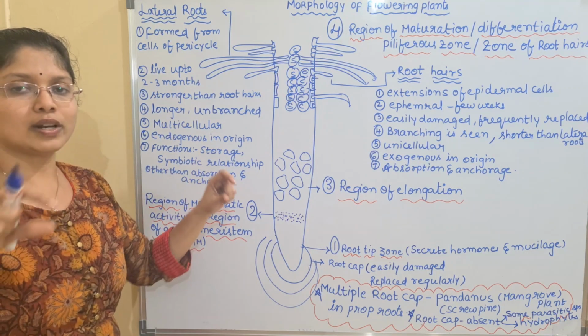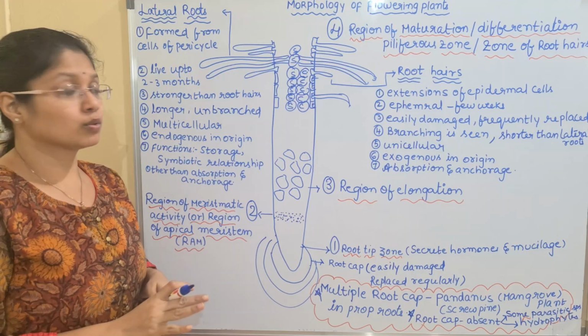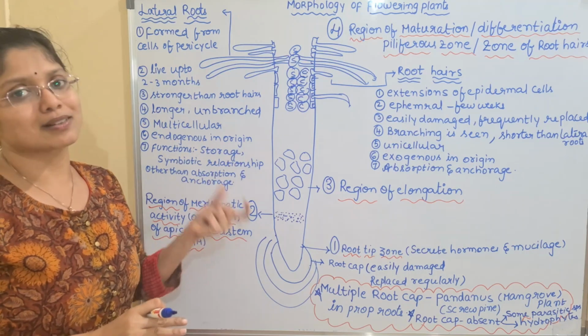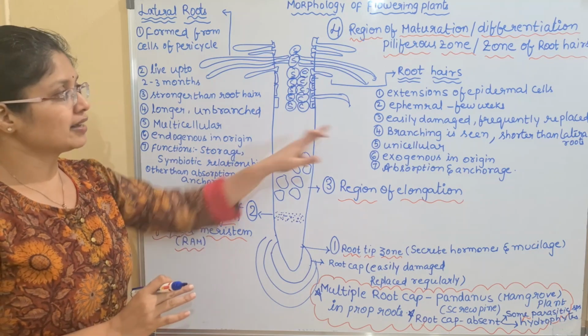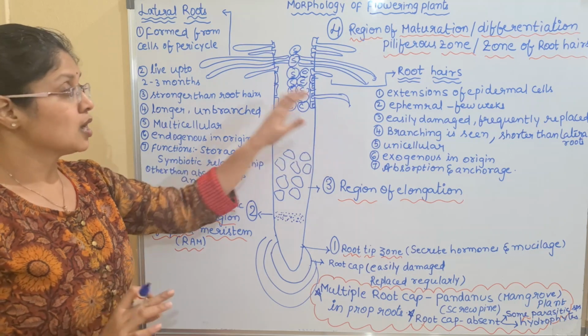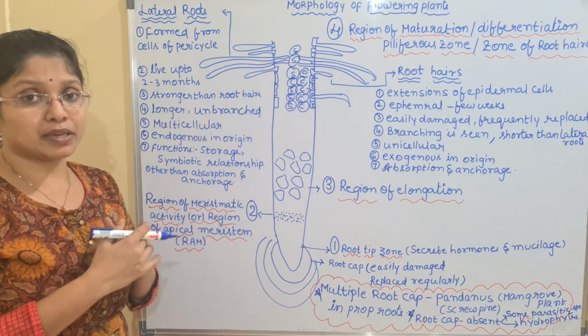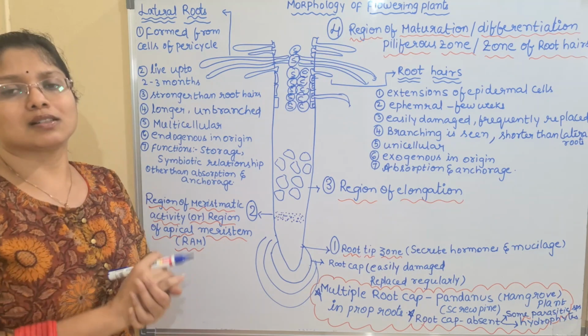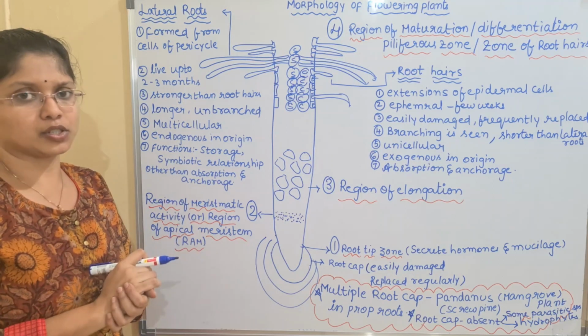The lateral roots are slowly extended, but the major important thing you have to distinguish between root hairs and lateral roots is the cellularity. The root hairs are unicellular in nature, I have told you. But what about lateral roots, children? If you see the structure of a lateral root, it appears like a unicellular structure, but it is not unicellular, it is multicellular in nature.